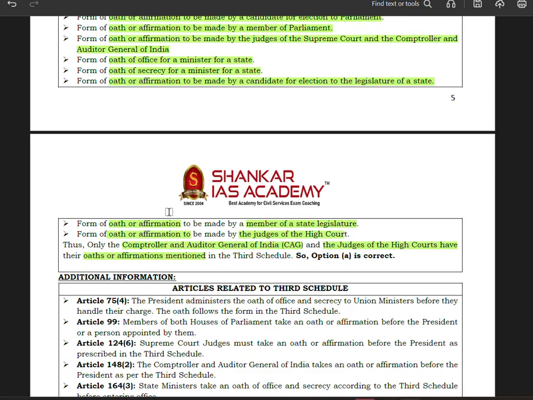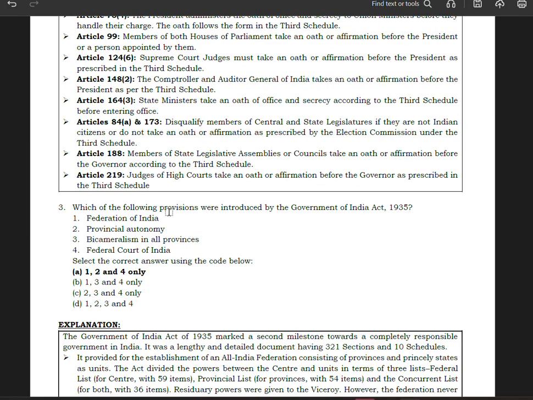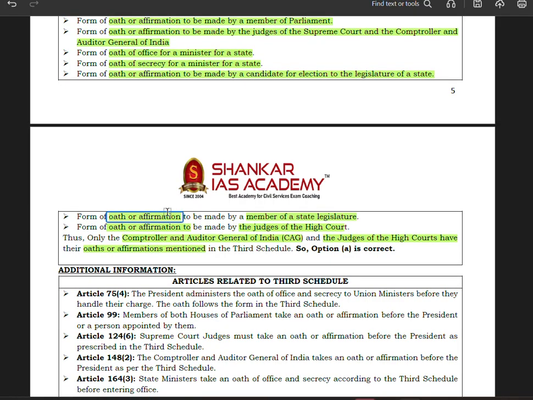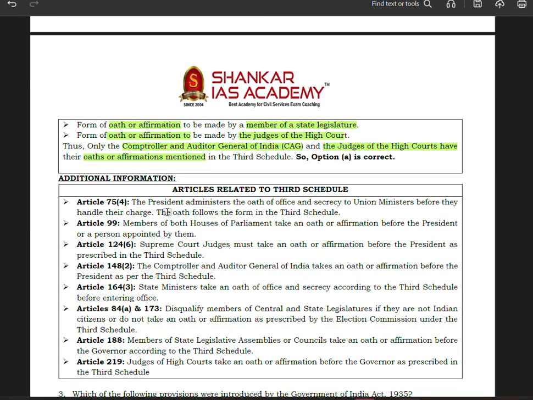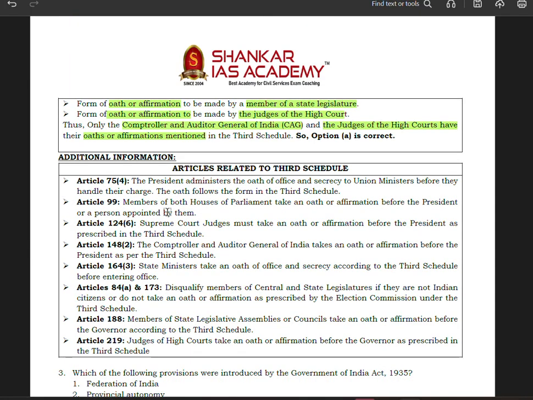Now let us see the additional information, because additional information is also very important, as we don't know from where a question can be asked. So let us remember. Article 75(4): the President administers the oath of office and secrecy to the Union Ministers. So who administers the oath of office and secrecy to the Union Minister?